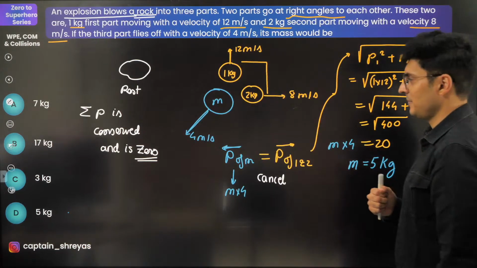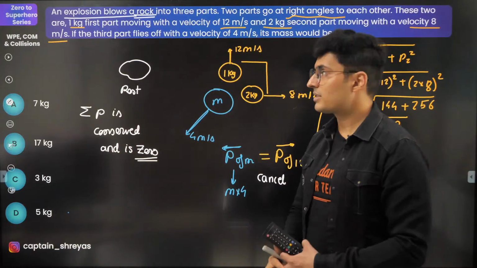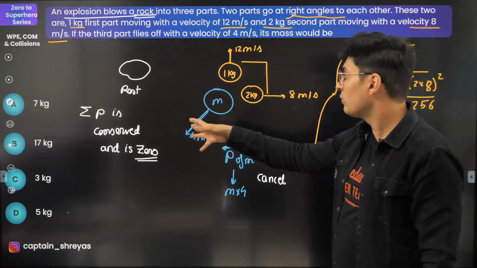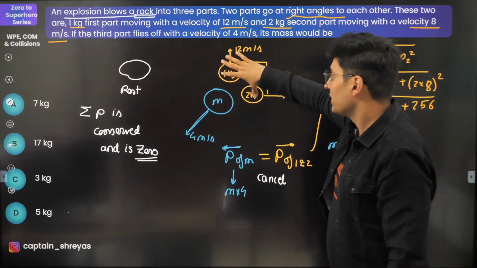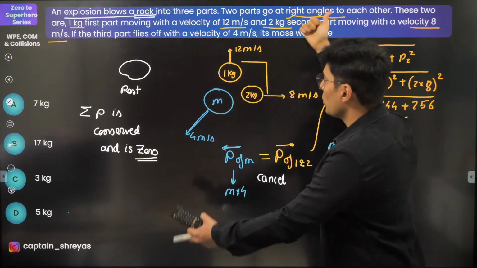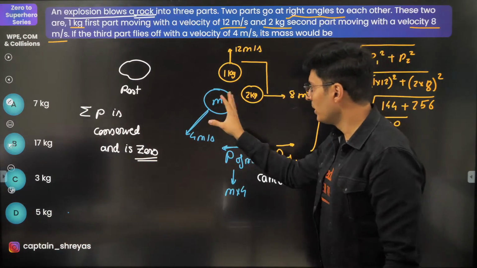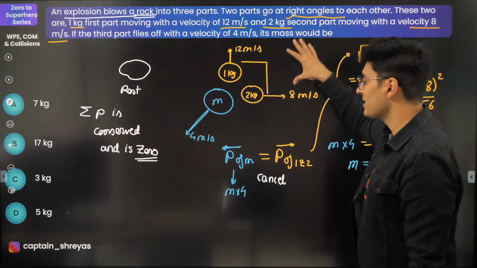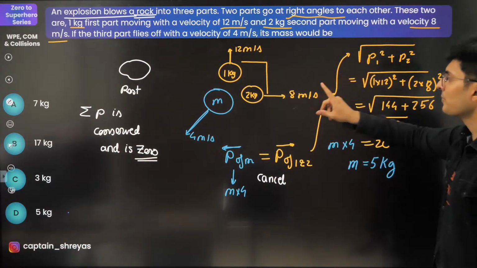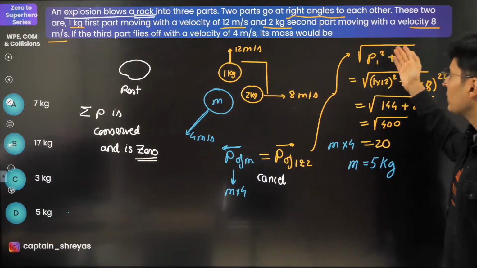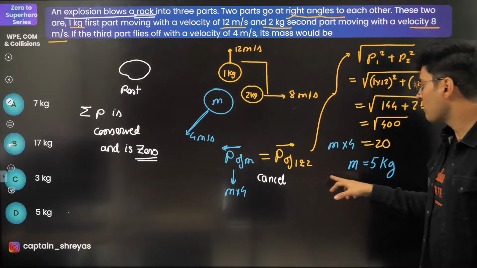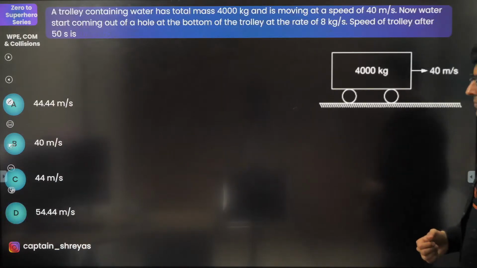Option D it is. So the concept used here was oblique collisions in 2D or explosions in 2D. Total momentum was conserved. So I know that if these two masses are going this way, the third mass should go somewhere like this. Their total momentum should cancel. So the momentum of this one will be numerically the total momentum of these two, direction wise opposite. Since they are perpendicular, use Pythagoras, P1 square plus P2 square. And this one's momentum is mass into velocity. Mass I did not know, I found it out.